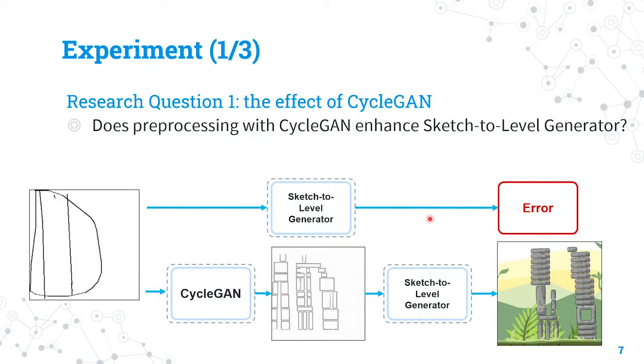In the experiment, our first question is, does preprocessing with CycleGAN enhance the sketch-to-level generator? As shown in the example, before applying CycleGAN preprocessing, we get an error result. You can see that using CycleGAN to transfer a sketch to a block shape style can improve the chance of generating a level with no error.